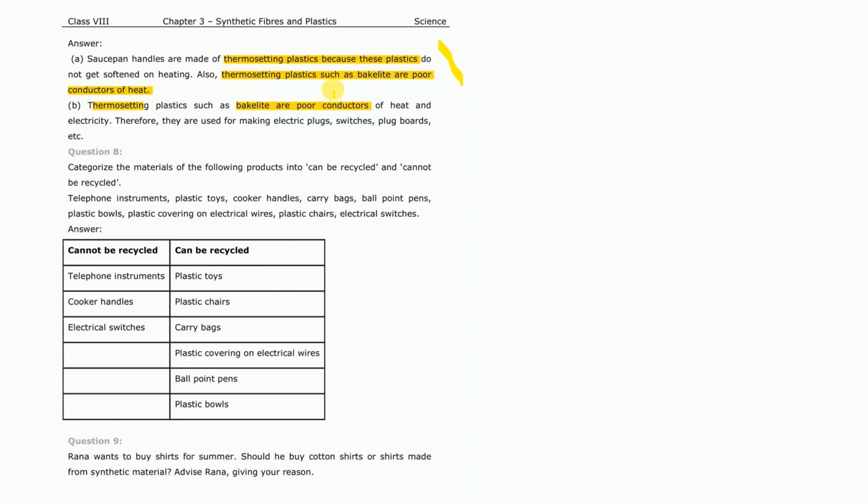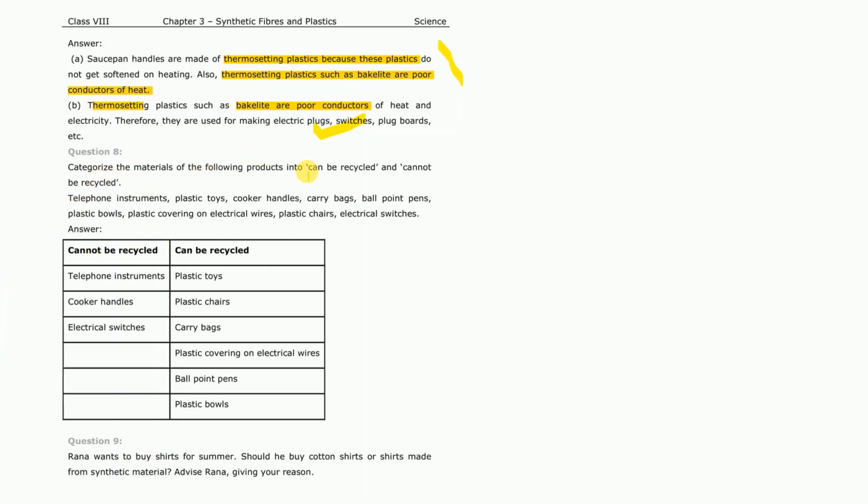So that's why the thermosetting plastics such as bakelite, which are poor conductors of heat, are used for making saucepan handles. And then part B, the thermosetting plastics such as bakelite, which is a poor conductor of electricity, so that's why we use it to make electrical plugs, switchboards, etc.